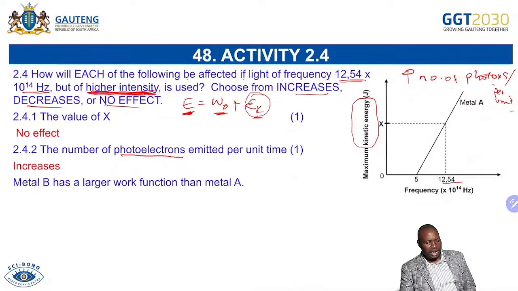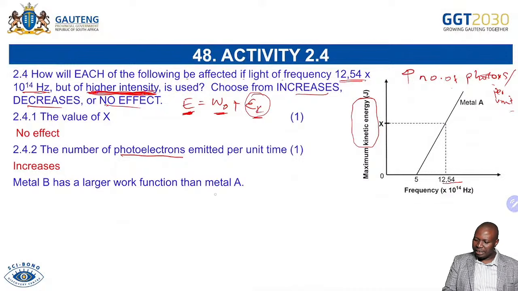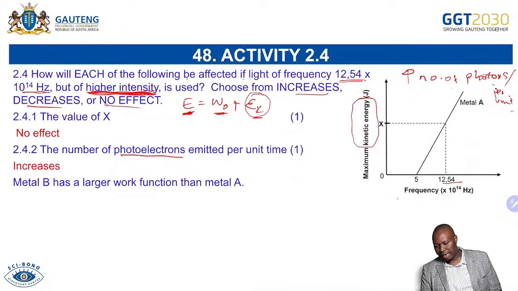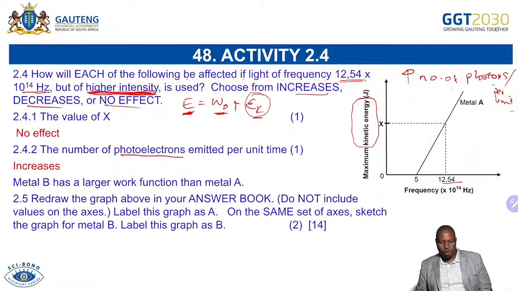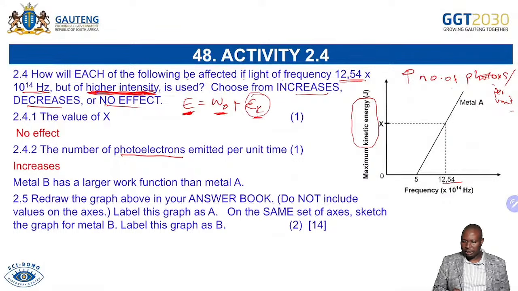Lastly, metal B has a larger work function than metal A. Metal B, remember, metal A is this one. So they are saying, we're having another one that has a higher work function than metal A. Redraw the graph in your answer book.